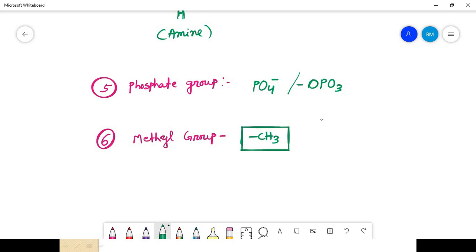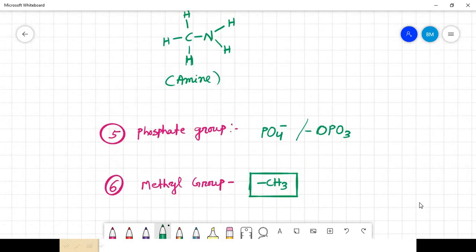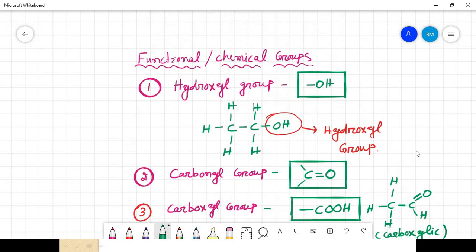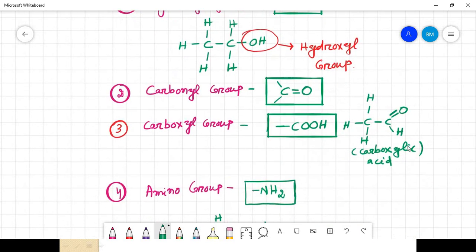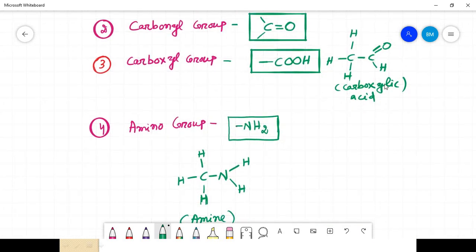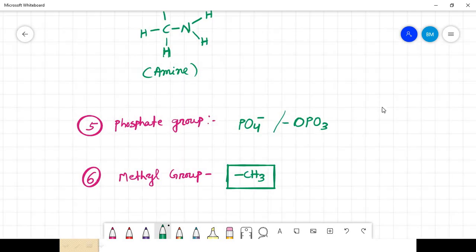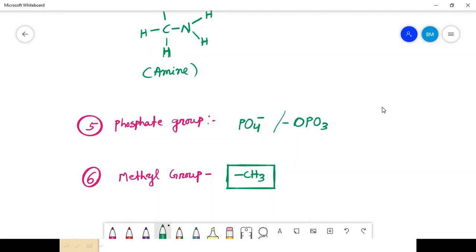I hope these are all 6 chemical groups, of which the first 5 are functional groups: hydroxyl, carbonyl, carboxyl, amino, and phosphate, and the last is the methyl group. This is the only group which is non-polar. I hope it is clear now.